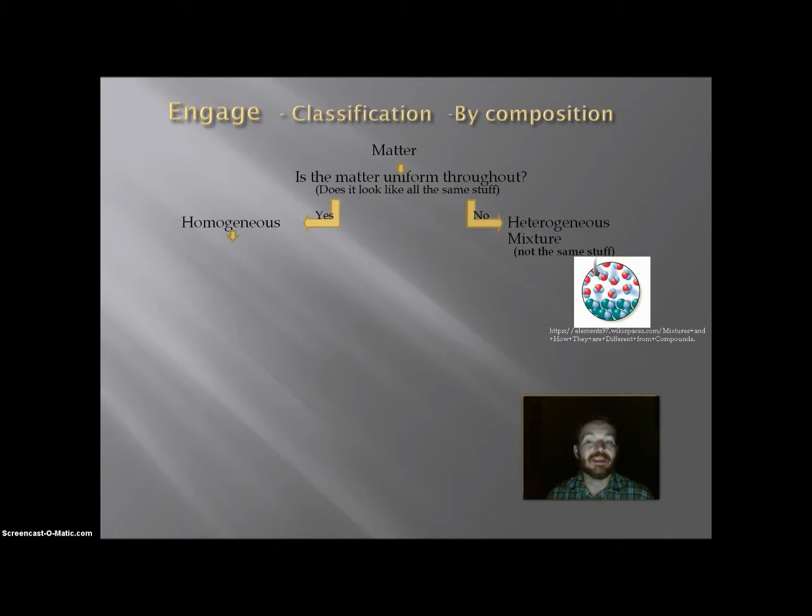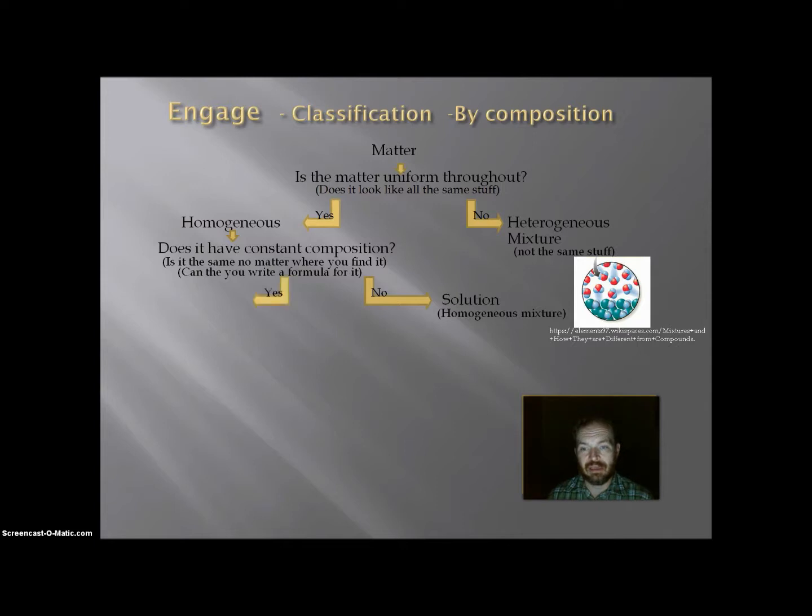Homogeneous materials. For homogeneous materials, we then have to ask ourselves, does it have a constant composition? Which means, is it the same no matter where you find it? Or can you write a formula for it? If the answer to that question is no, you have a solution. Solutions are also referred to as homogeneous mixtures. If the answer is yes, you have a substance.